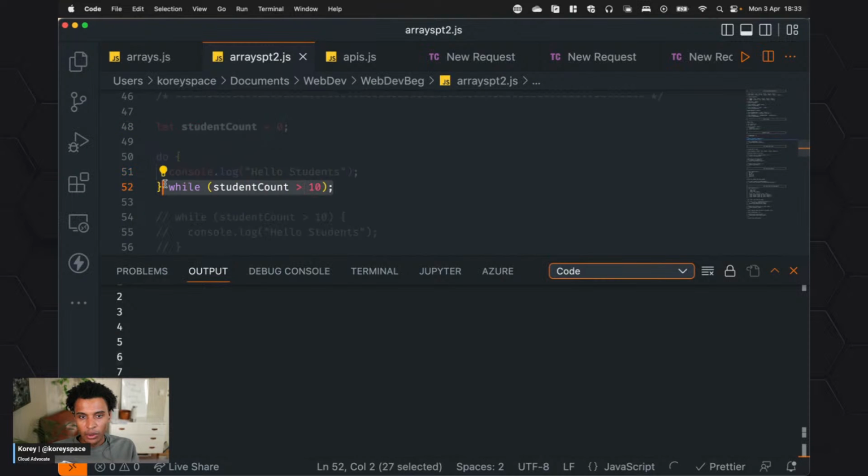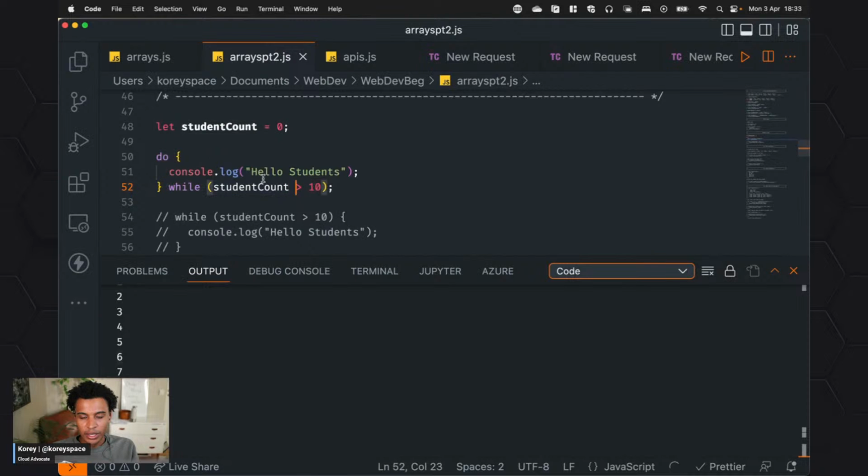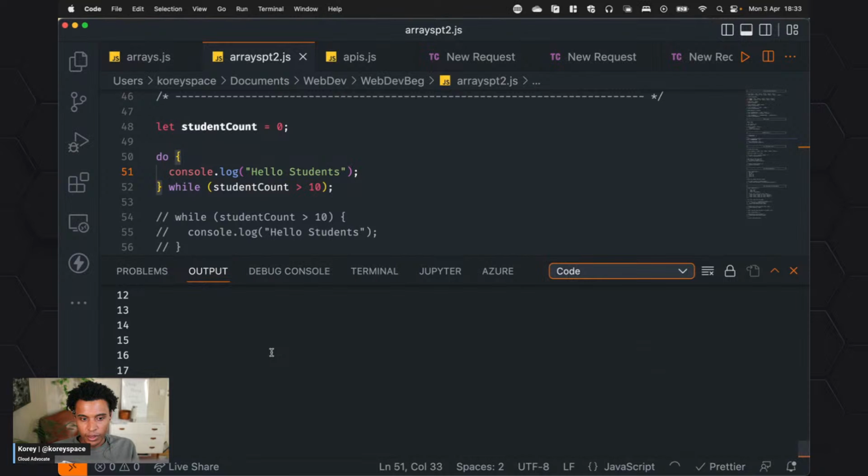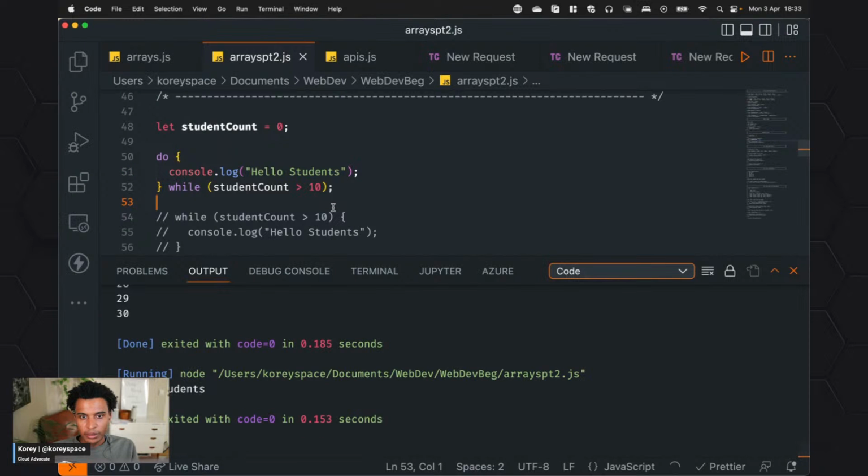And while student count is greater than 10, do that. And I think I got this example right. That's right. Student count is 0. And while student count, this is our condition, it still prints it out one time.